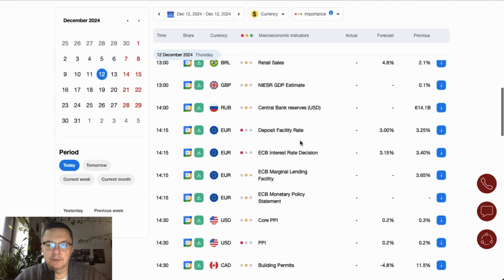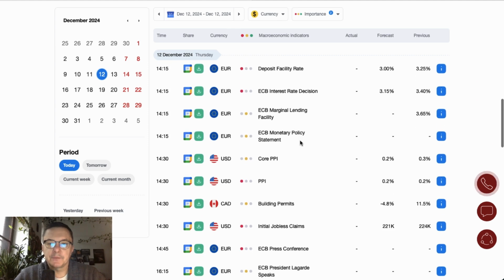And we come to another interest rate decision. European Central Bank interest rate decision will take place at 2:15. The market participants expect the ECB to cut the interest rate from 3.40 to 3.15. Deposit facility rate should be cut from 3.25 to 3%. Together with the interest rate decision, we will have the information about the marginal lending facility, and of course the monetary policy statement will be issued as well.